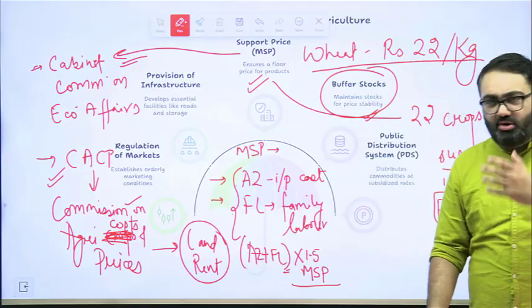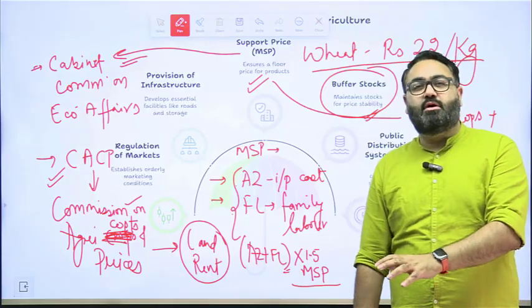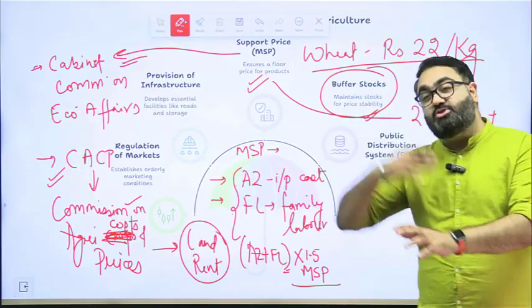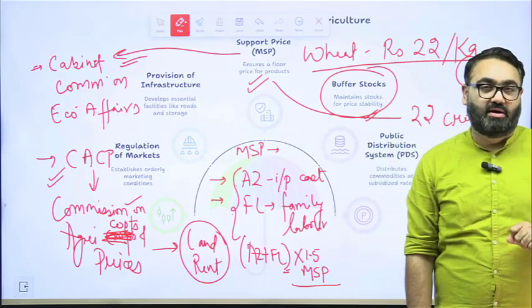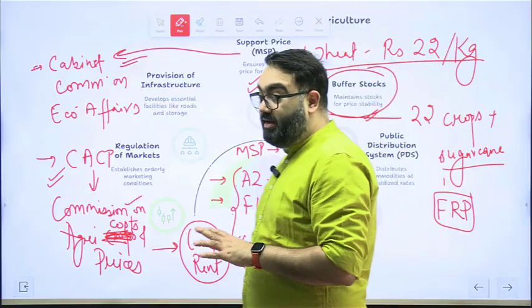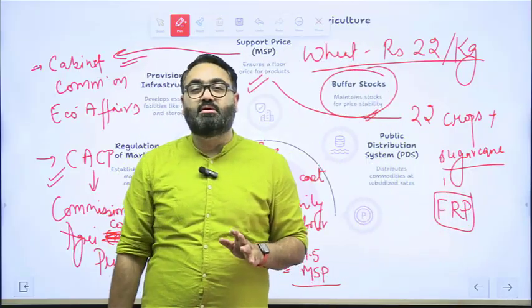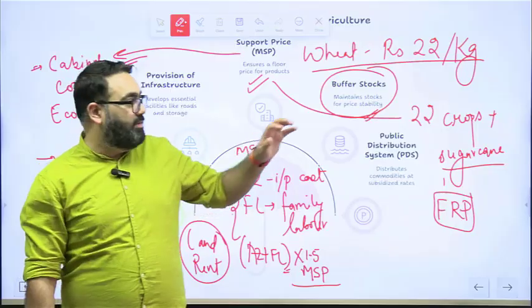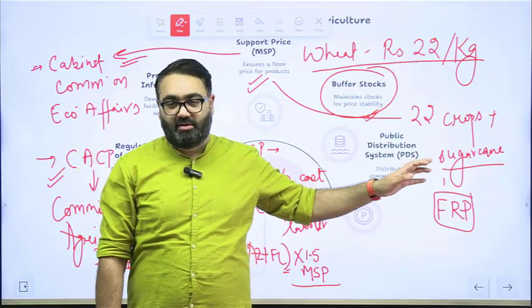It changes quarter to quarter. Usually the Food Corporation of India maintains much more than what the buffer stock is recommended. So their usual record, if you look at it, they usually maintain almost 1.5 times, even more than that, of the buffer stock that is suggested by the government.